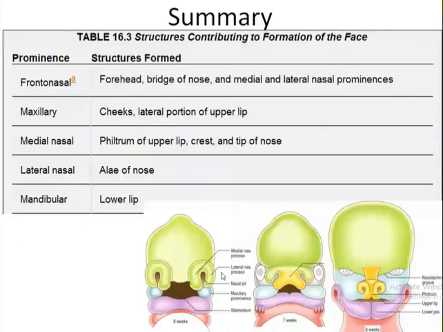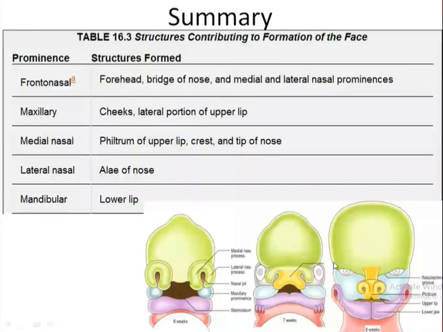Then finally, to summarize the development of the face, we now know that five facial prominences appear: frontonasal prominence, maxillary prominence, and mandibular prominence. Frontonasal prominence gives rise to the forehead, bridge of the nose, and the medial and lateral nasal prominences, while the medial nasal prominence gives rise to the philtrum of the upper lip and tip of the nose. Lateral nasal prominence gives rise to the ala of the nose. Maxillary prominence gives rise to the lateral portion of the upper lip, including the secondary palate, and mandibular prominence gives rise to the lower lip. So this is just to summarize as a whole. So we are done with the development of the face.